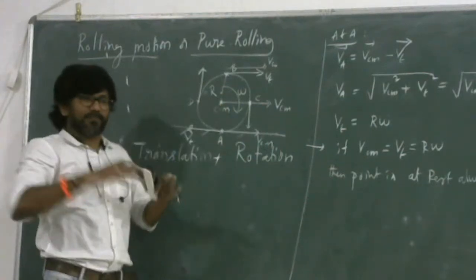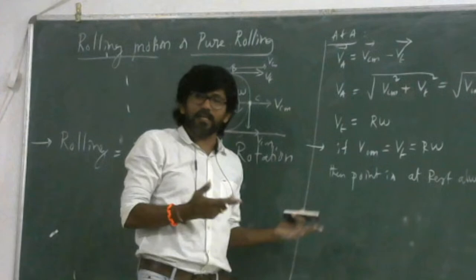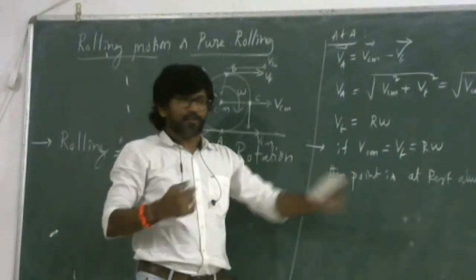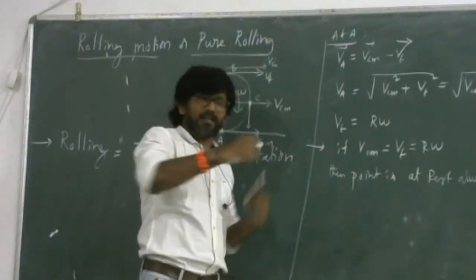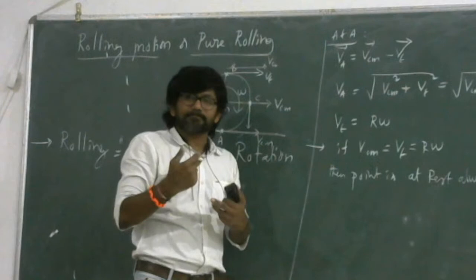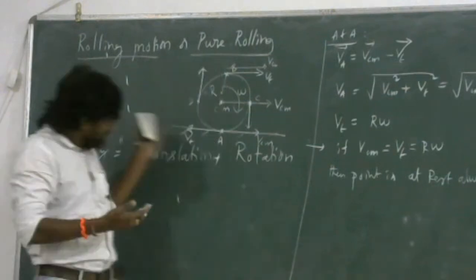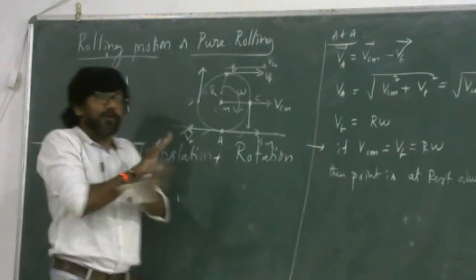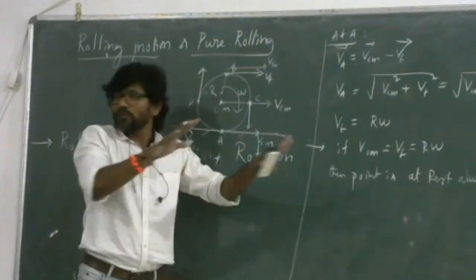For example, when a vehicle is moving, if some mud comes on the way because of rain, even though the vehicle tries to move forward, the tires will skid. Skid means this velocity will be more than the forward velocity, so the body will not move forward. Is it clear?